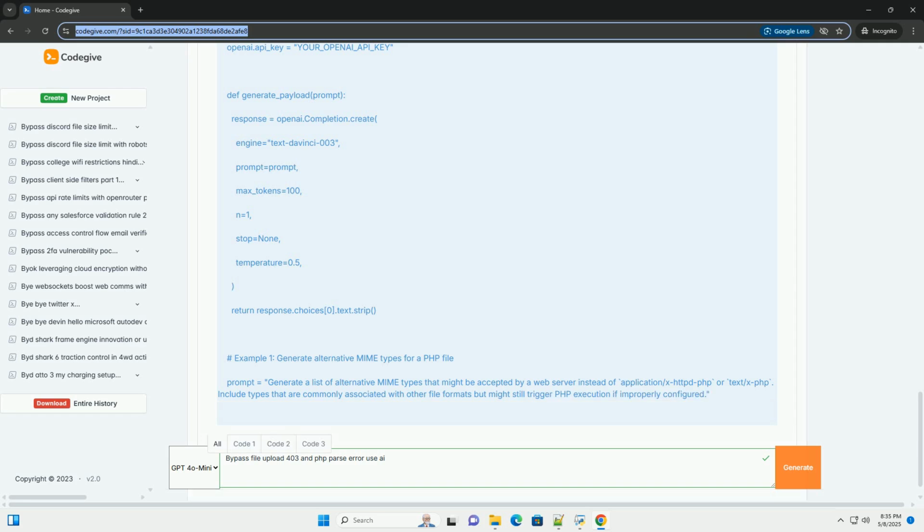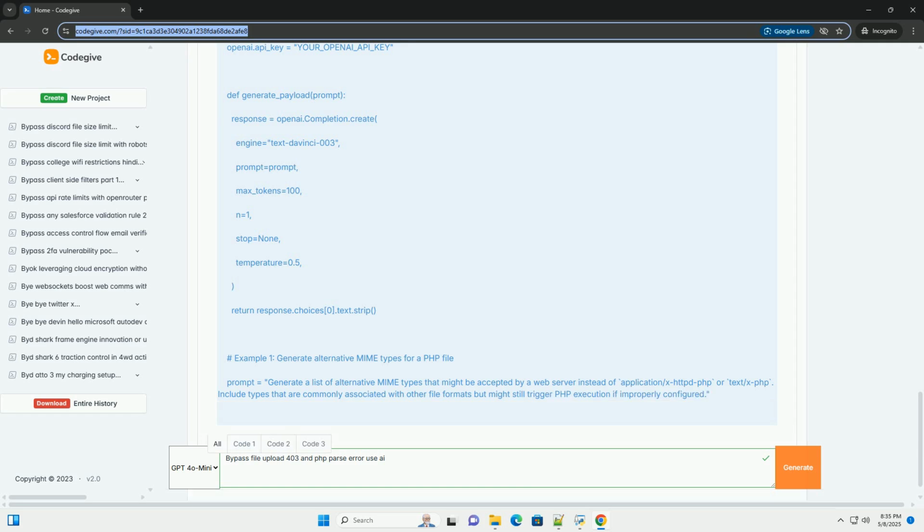V. Conclusion. Bypassing file upload restrictions and exploiting PHP parse errors requires a deep understanding of web application security principles, server configurations, and common vulnerabilities. AI can be a powerful tool for generating payloads, fuzzing, and identifying potential weaknesses. However, it's essential to use AI ethically and responsibly, and to always validate AI-generated code with human expertise.